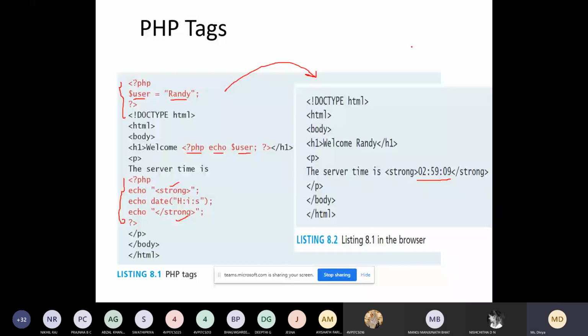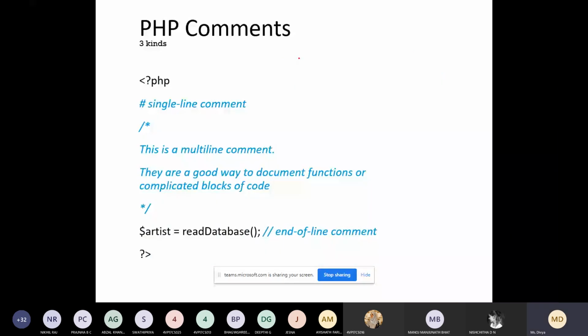Coming to the comments, this is one way of giving a single line comment. If you go for multi-line comments, you can go for similar to the C programming. This is a multi-line comment.